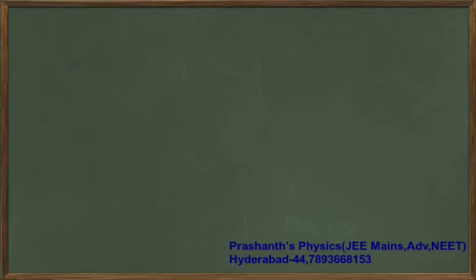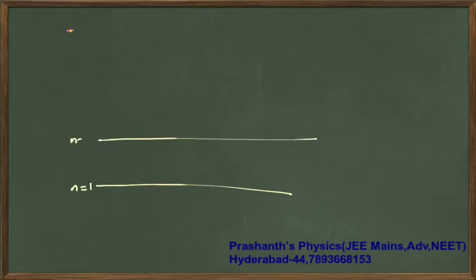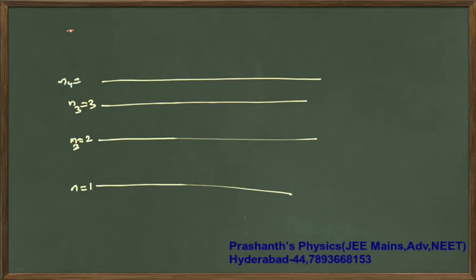Next, in the questions they can ask you the first line of Lyman series, second line of Lyman series, third line of Lyman series, like that. In such a case, which line you are supposed to take is also to be known to you properly. So let us say n1 is 1, n2 is 2, n3 is 3, n4 is 4, like this, 5 and so on, it's increasing.